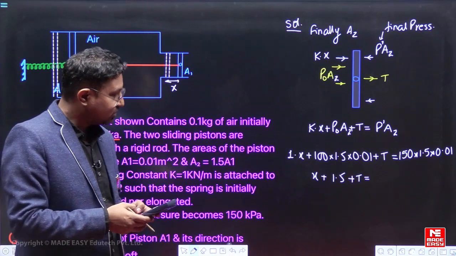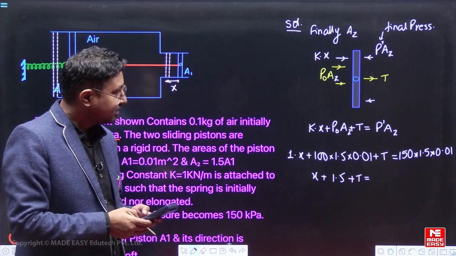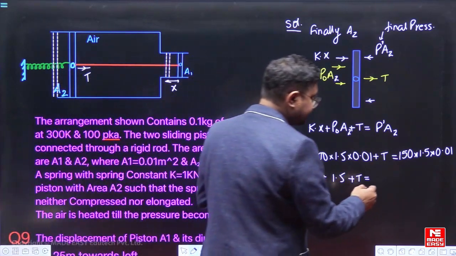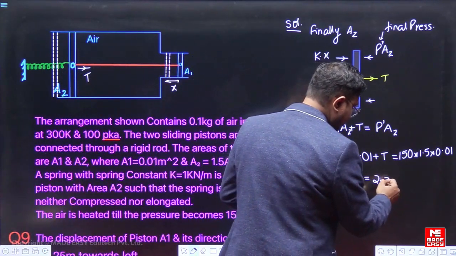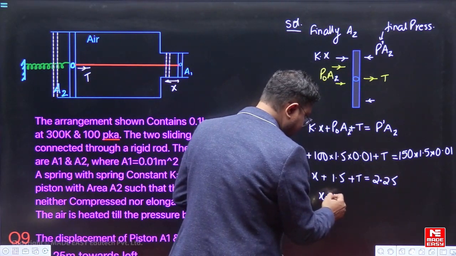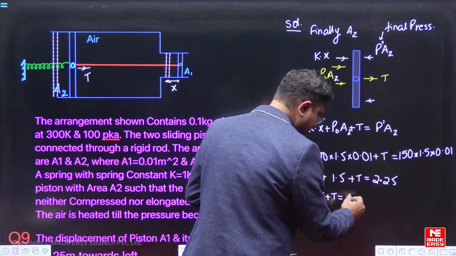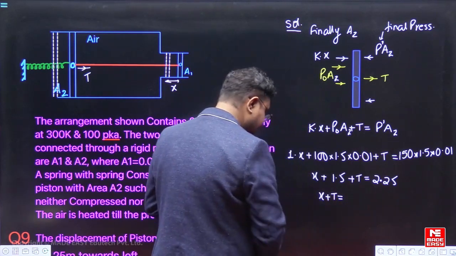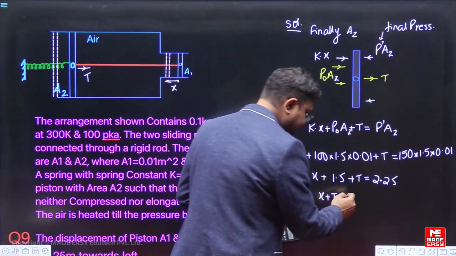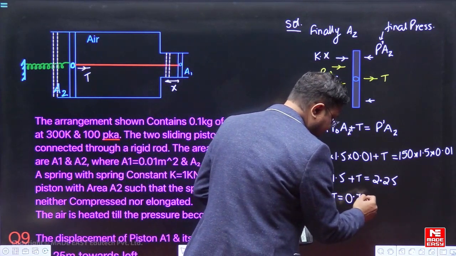So 150 into 1.5 into 0.01 is 2.25. So we have x plus T is equal to 2.25 minus 1.5, so it is 0.75.